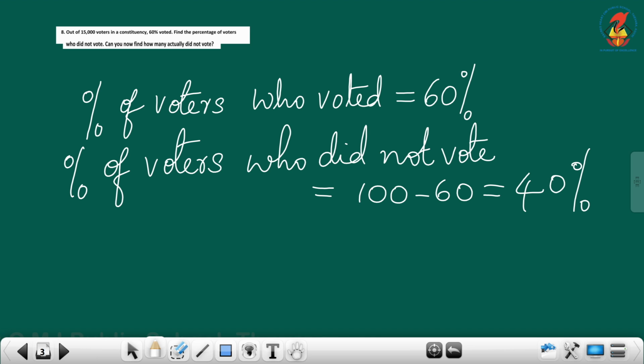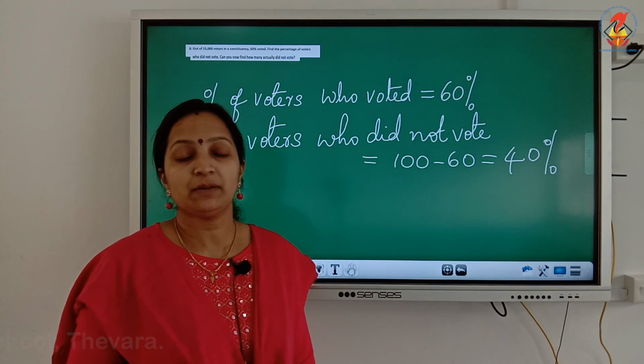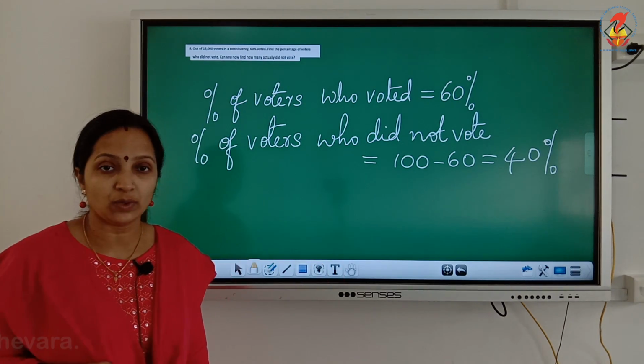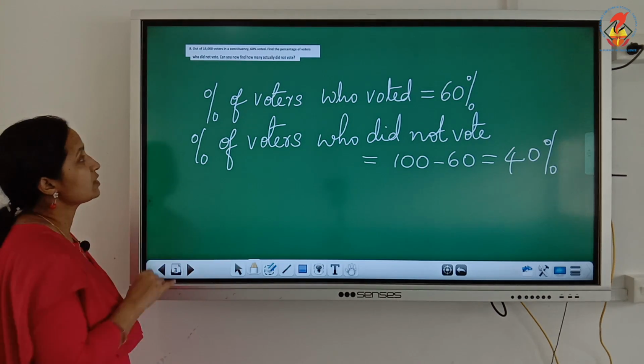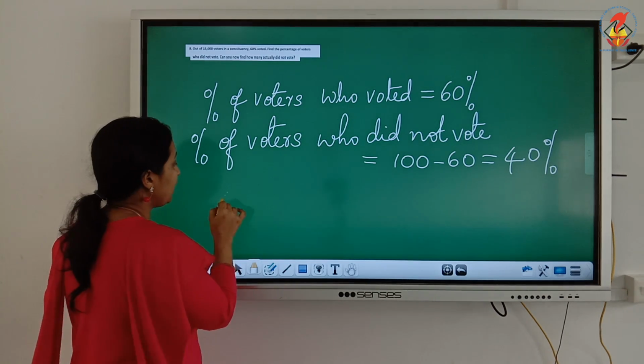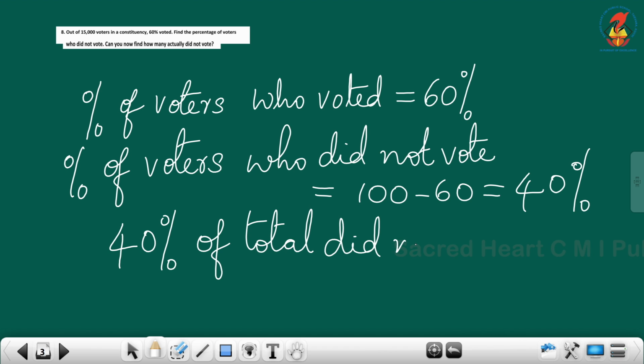Now, what we have to find out here, can you find how many actually did not vote? That means we have to find the number of voters who did not vote out of these 15,000 voters. That means 40% of the total did not vote. What is the total given here? 15,000 voters.